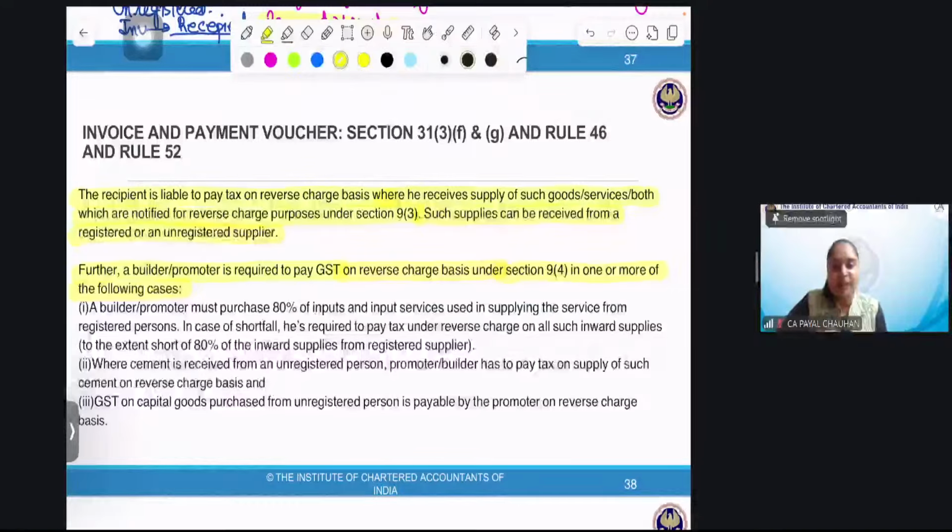And if it is plant and machinery, remember? If plant and machinery is taken from an unregistered person, then the rate applicable on that plant and machinery has to be paid by the builder. And if it is other supplies, do you people remember? 18% GST is applicable under RCM. You people have covered that point. Or should I make a diagram for this? This is there in the chapter. Reverse charge mechanism, RCM, charge.